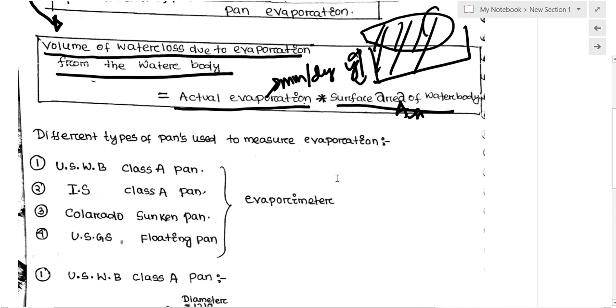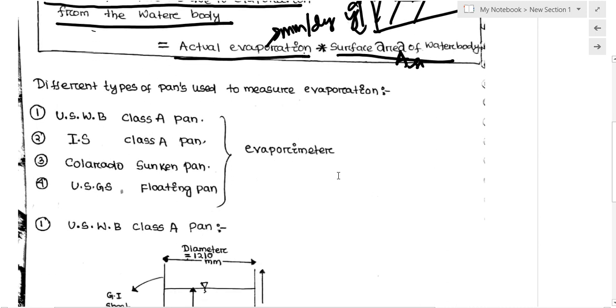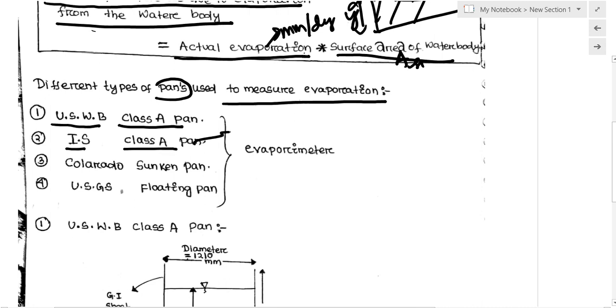Now we shall talk about the different types of pans used to estimate or measure the evaporation. There are basically 4 types of pans by which we can estimate the evaporation from a water body. The first is the US Weather Bureau Class A pan, and the second is the Indian Standard Class A pan, which is used in India. The third one is called the Colorado Sunken pan.